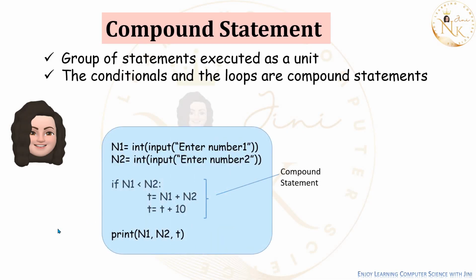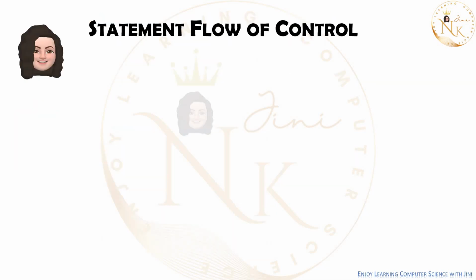You can see here, first two statements, N1 is an input statement, N2 again is an input statement, simple statements. Now if N1 less than N2, there is a colon. That means after the header, after the if statement, everything that follows will be part of the if statement. All these statements will be executed together as a single unit. So that is known as compound statement.